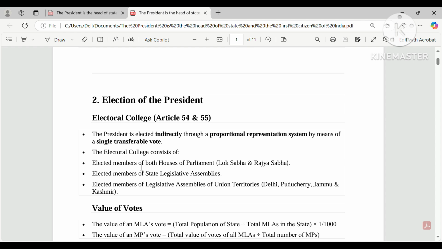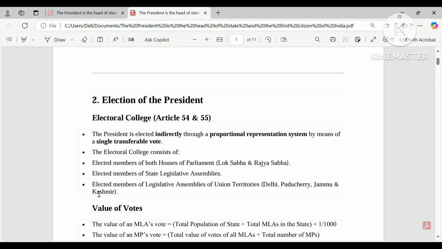Now the third line, elected members of state legislative assembly. It means those who are elected in the state legislative assembly, that is MLA, not MLC. Here you should remember, not MLC. MLC means member of legislative council. They can't participate in the election of the president, you should know.